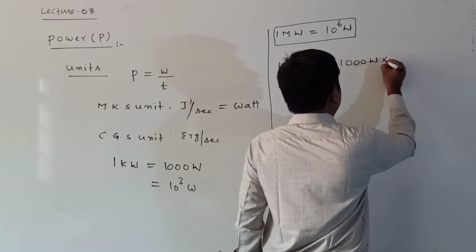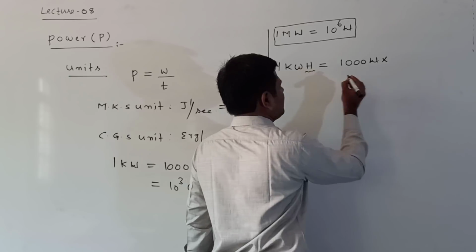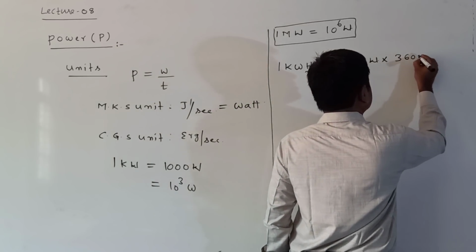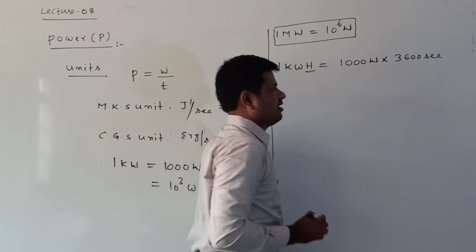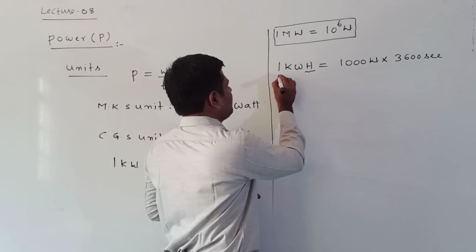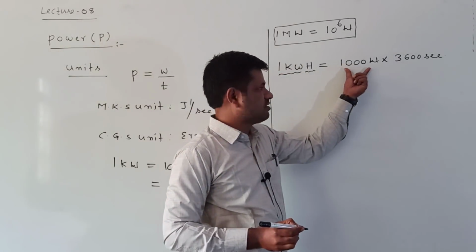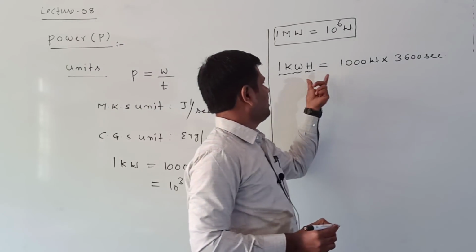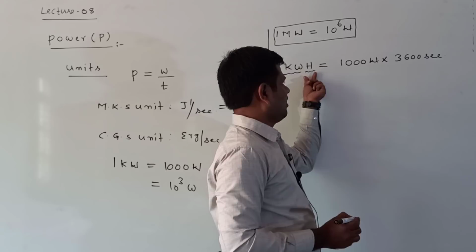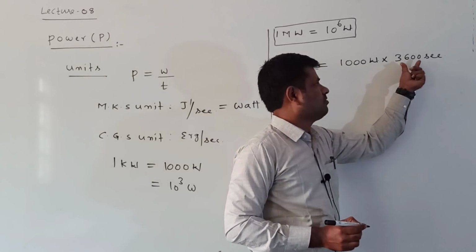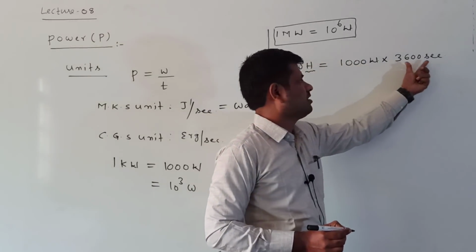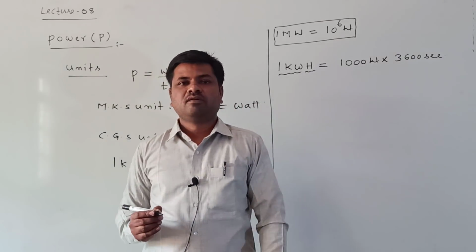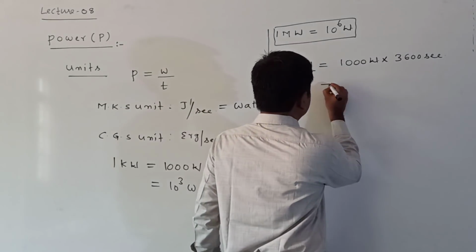Hour can be written as 3600 seconds. Clearly listen: 1 kilowatt is equal to 1000 watts, and 1 kilowatt hour is equal to 1000 watts times 3600 seconds. Now what am I writing from this?